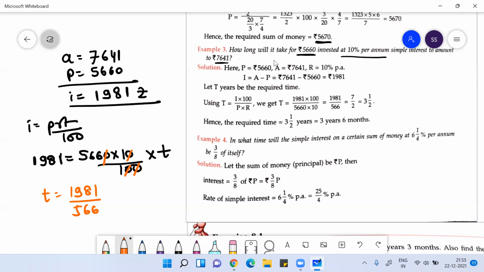Better to focus on 566 because 1981 is a bigger number. If I check 17, threes are 51, 56 won't go by 17. If I check 19, threes are 57, 186, it won't go by 19.